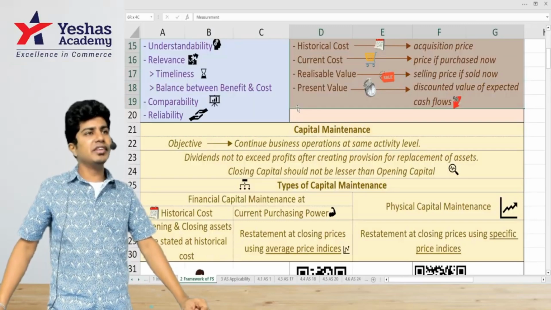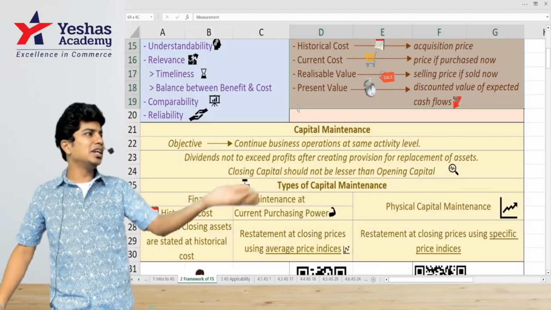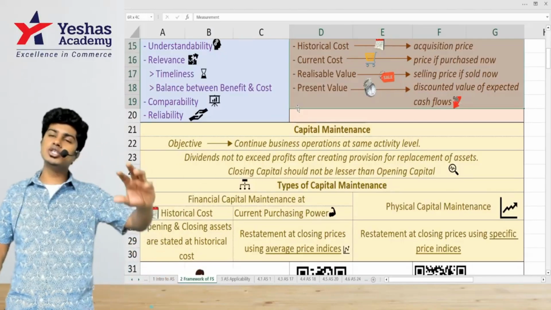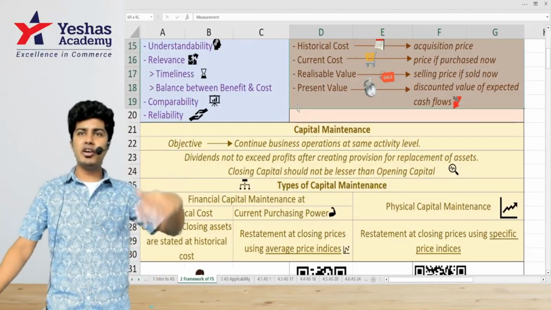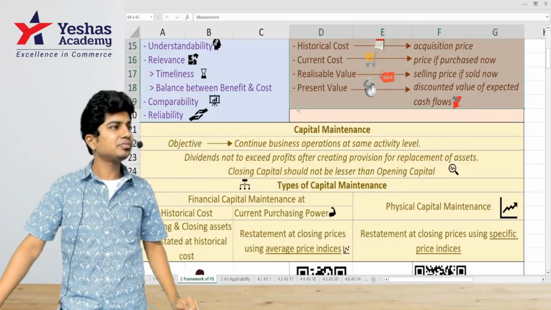What price do you think I'll sell it at? Will I sell it at 1 lakh? 90,000? 80,000? I'll try to sell it at a higher price. No. Let's say I sold my inventory that I bought for 1 lakh at 1 lakh 20,000. But what price did I sell?